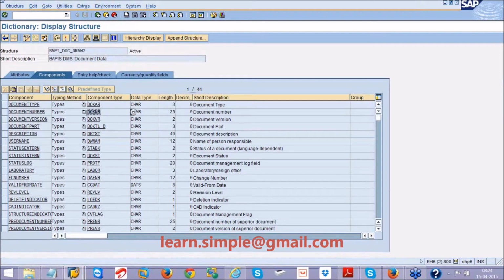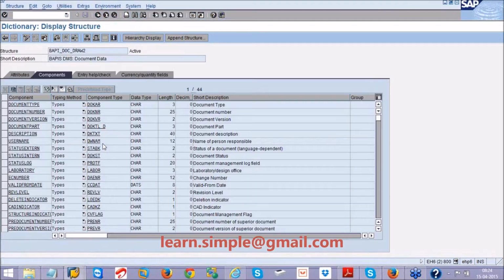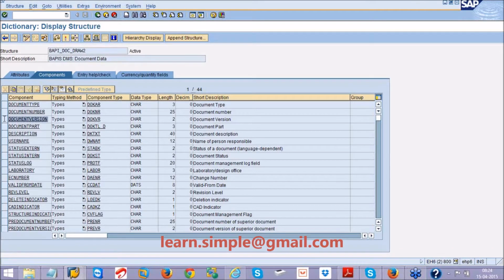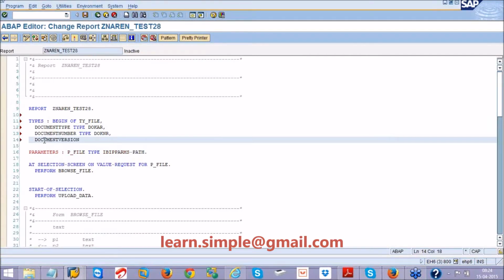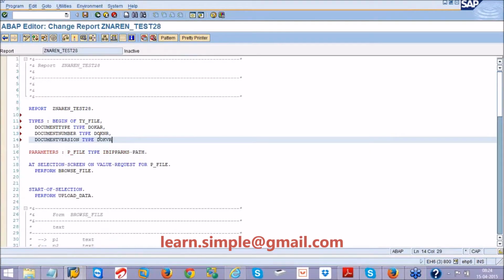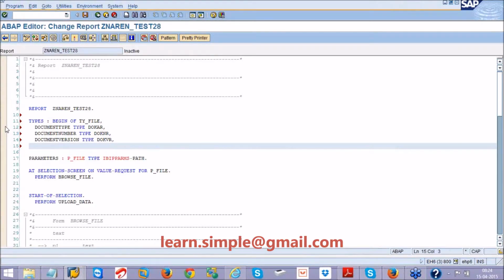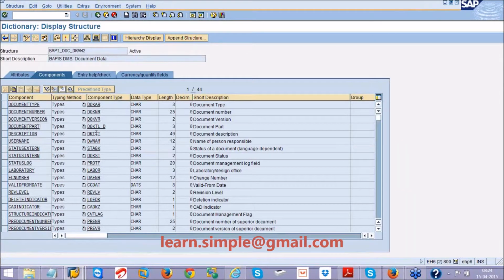Type this. Version also I will copy. Type this. Document part. Type this.